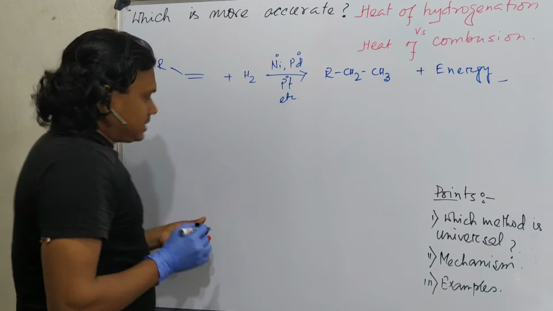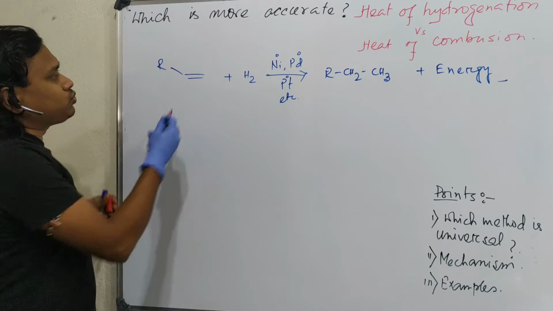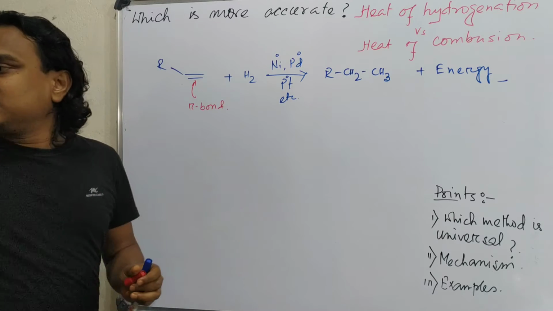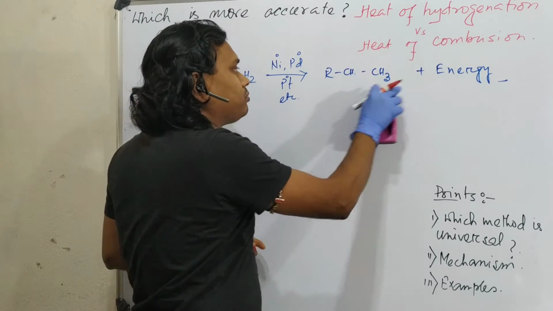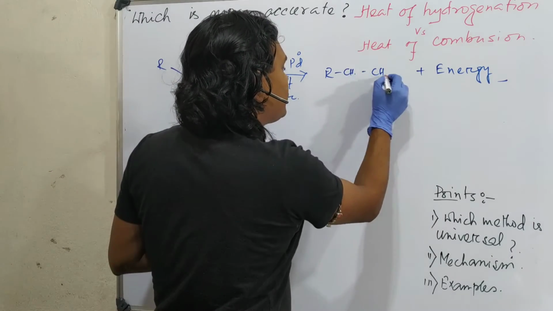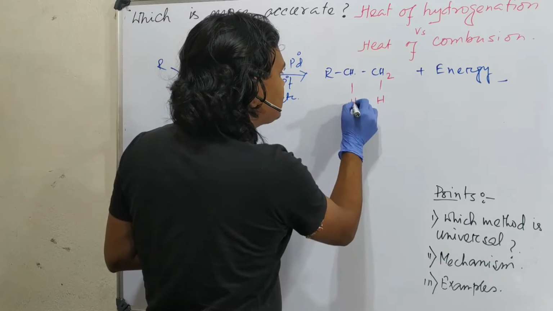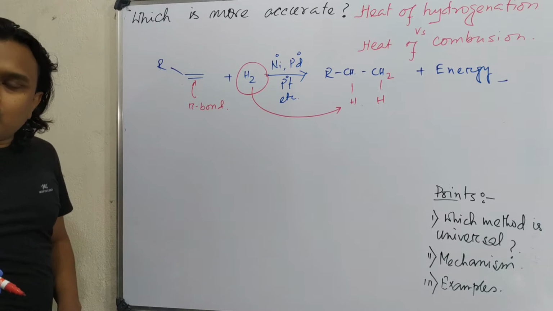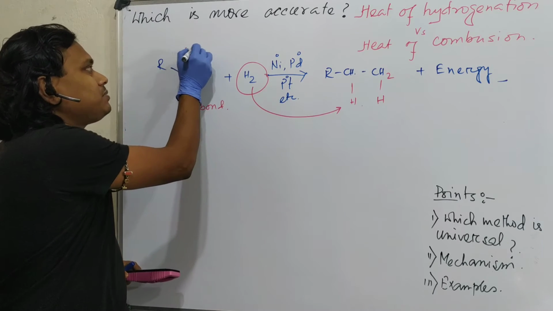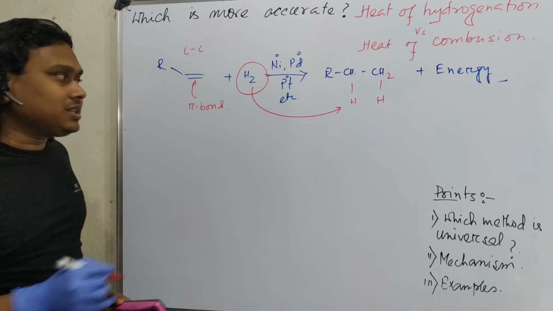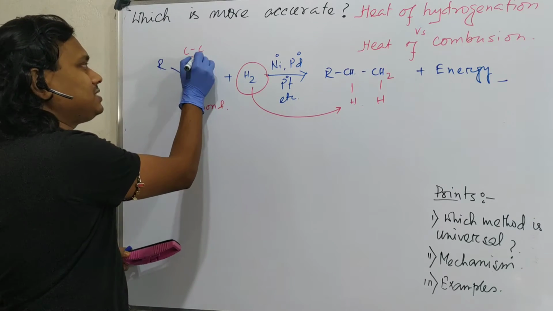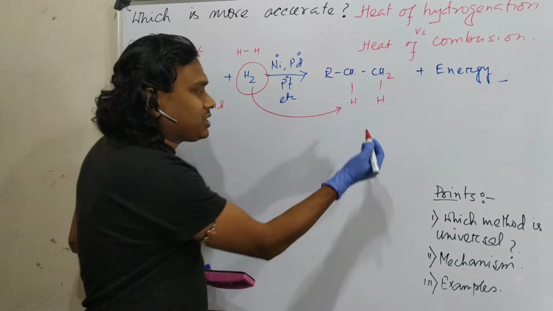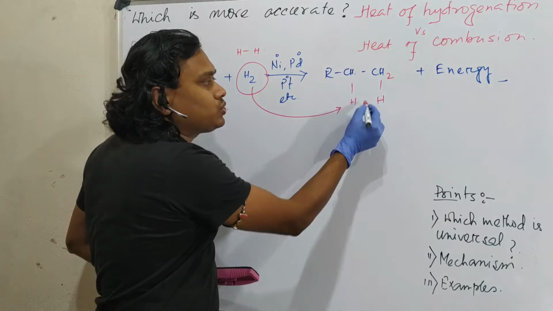Why does energy come out? In this case there was one pi bond, and this pi bond is converted into 2 sigma bonds. The 2 hydrogens came from here. So at the expense of 1 CC pi bond and 1 hydrogen sigma bond, we are ultimately getting 2 carbon-hydrogen sigma bonds.